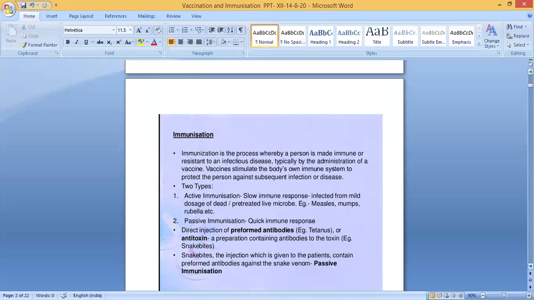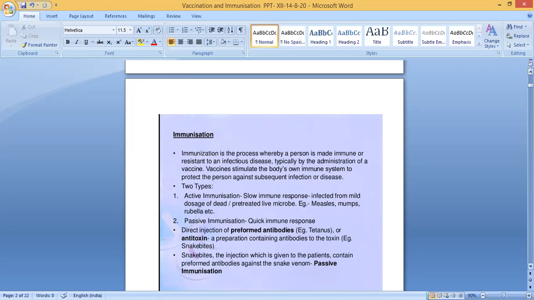Active immunization means it's a slow immune process infected from mild dosage of dead or pre-treated live microbe. It's a very slow immune process. Active means the body is producing the antibodies. Because of the vaccination, they are injecting dead or pre-treated live microbes into the body. The body starts to produce antibodies, but it is a little slow process. That is active immunization. Example: measles, mumps, rubella, etc.